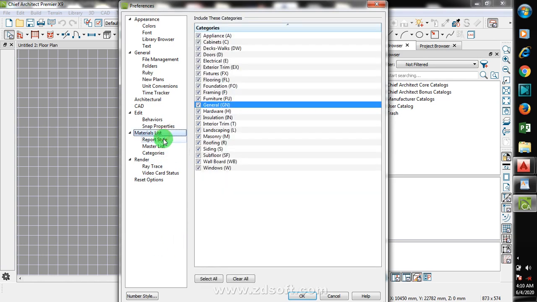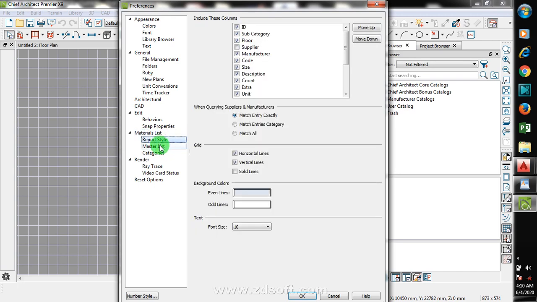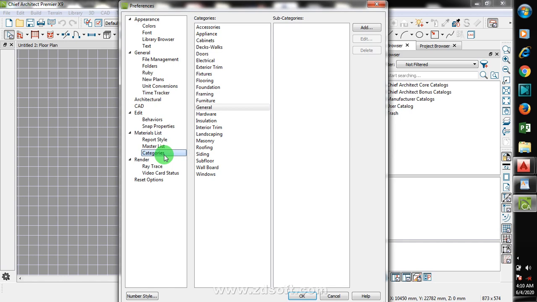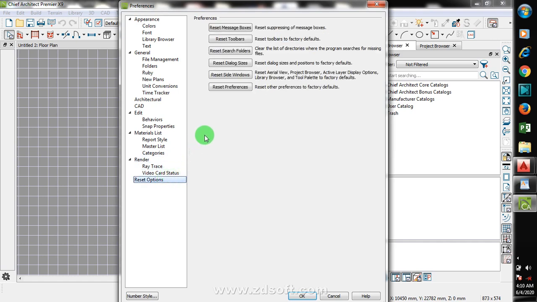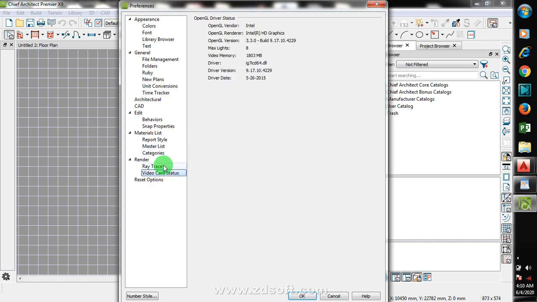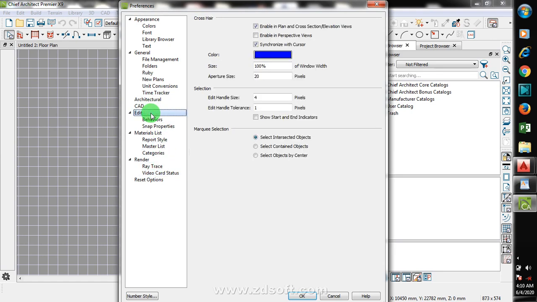Okay, material list. These are all your materials, you can see, and then you can get some as well online. All of these categories can be gotten online. You can get some more online. Okay, ray trace. On our next video, I will be going deeper into more features on Chief Architect. Today I'm just trying to open your eyes to what you can actually do with this software right now.